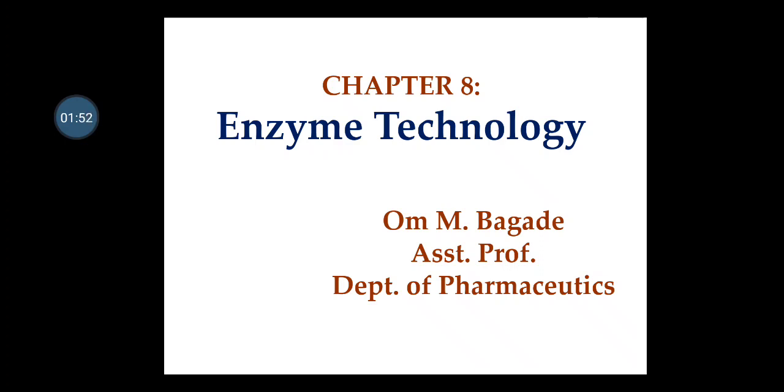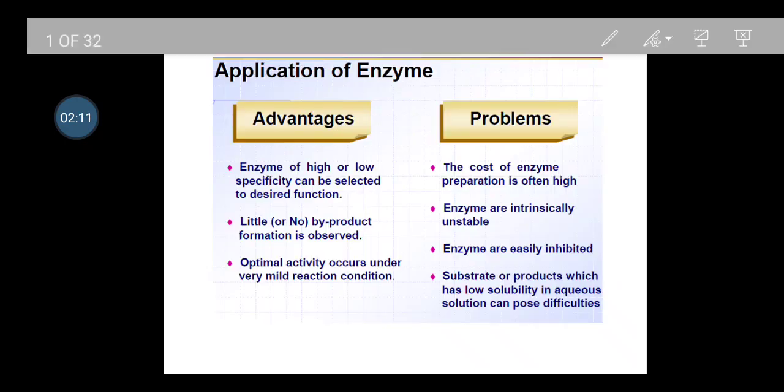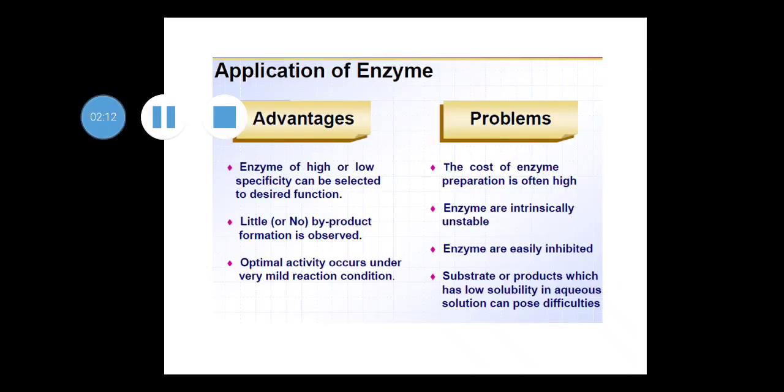In this chapter we are going to focus on the different types of applications of enzymes. Different types of carriers are used in enzyme technology, and enzyme immobilization is a very crucial aspect of this chapter. So we'll see them one by one. Everything has its own pros and cons in its own facet.